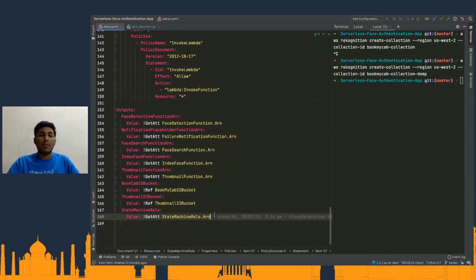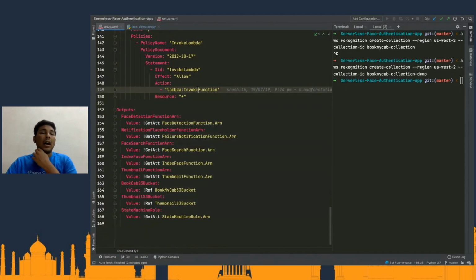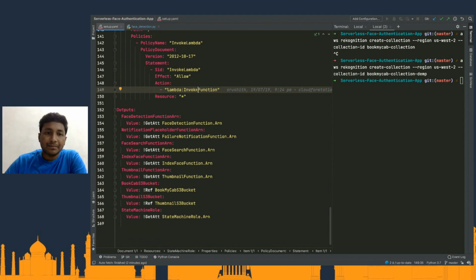And these are the bunch of outputs that I want to have as a part of my CloudFormation template. So this is what the CloudFormation template has. Of course, this does not have the configuration of the Step Function itself, because I wanted to show you guys how we can create it from the AWS console.